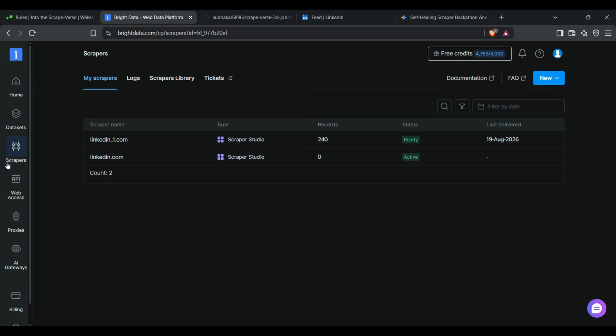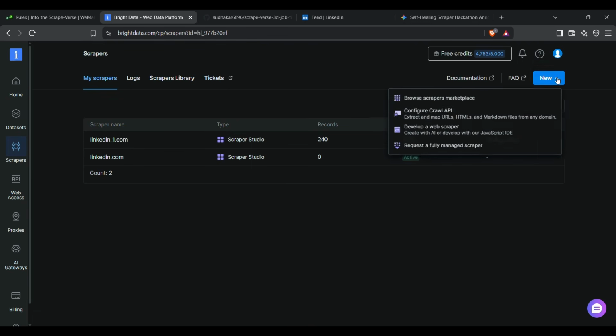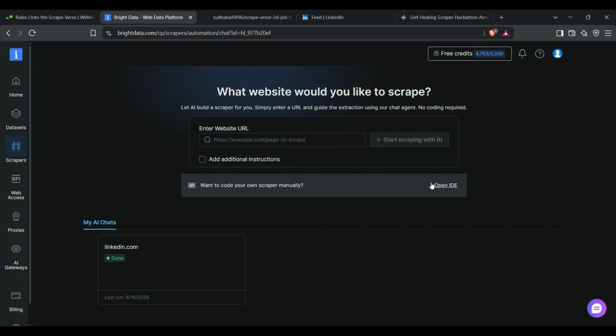In this development, I need to click on scrapers, click new, and click on develop a new web scraper. After creating that, I need to enter which site I need. For example, I have used LinkedIn.